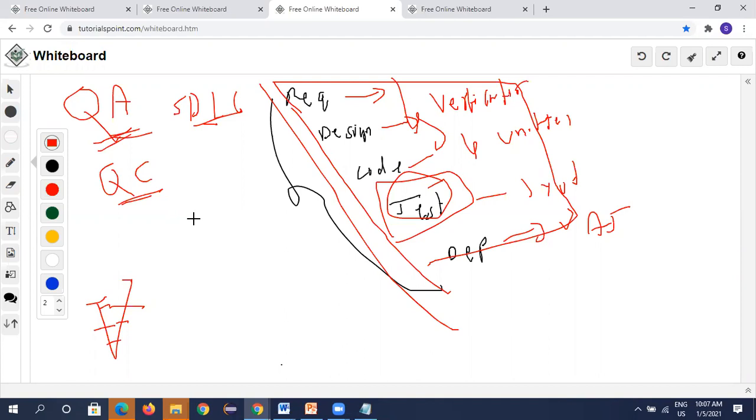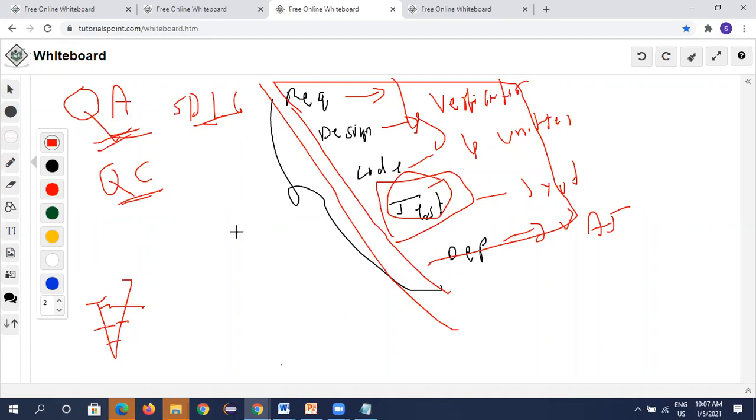Nowadays nobody uses QC as a designation, but for 0 to 2 years QC would be the right one. After 2 years they expect something more, so quality assurance involves more.